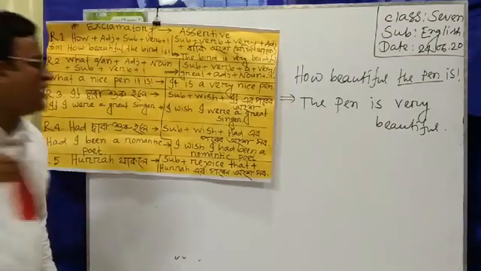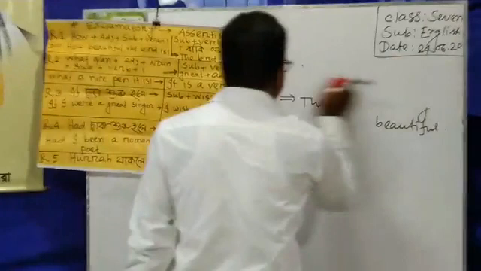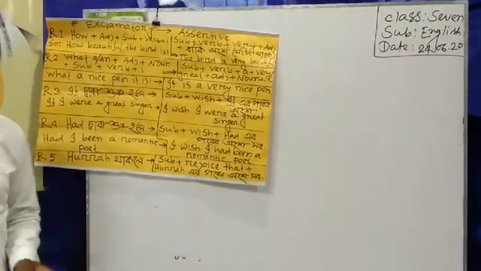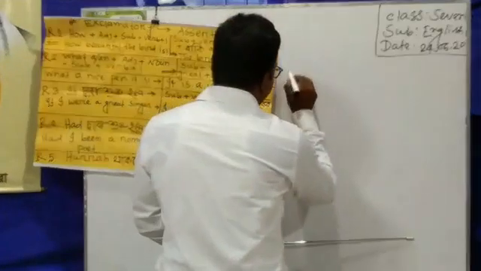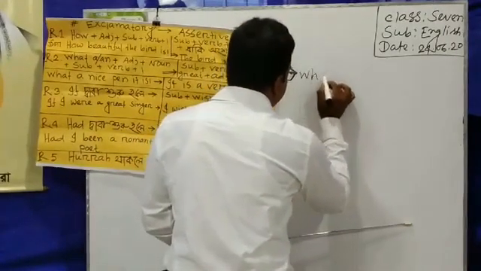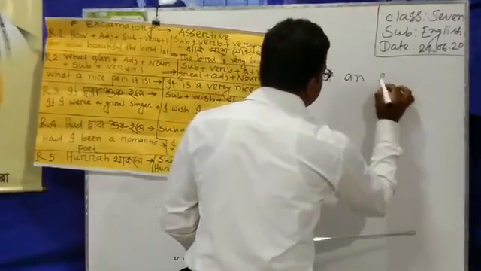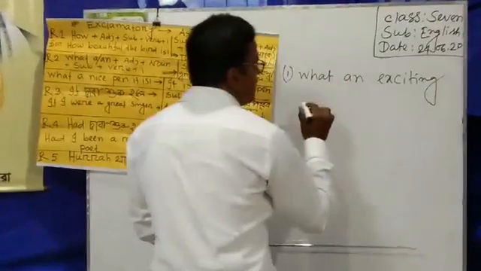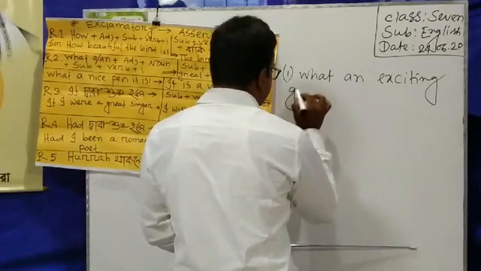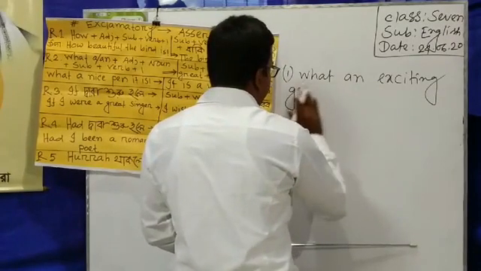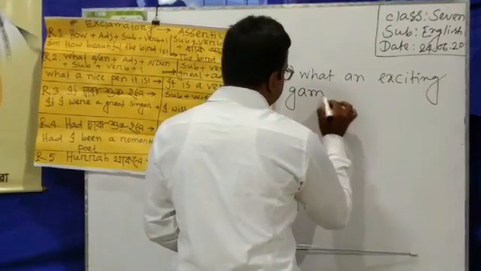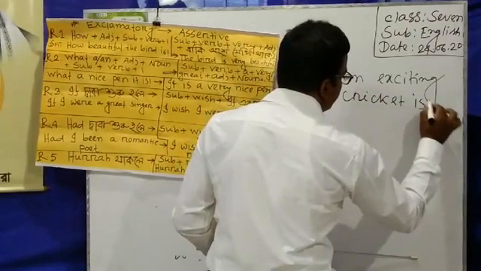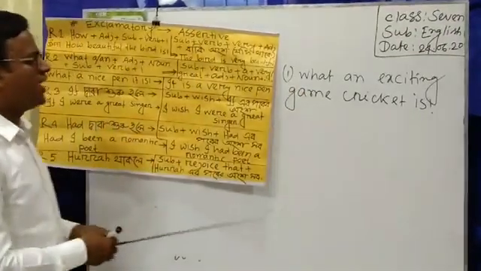And that's why now I am writing a sentence in this structure. At first, what? What an exciting game cricket is. What an exciting game cricket is.